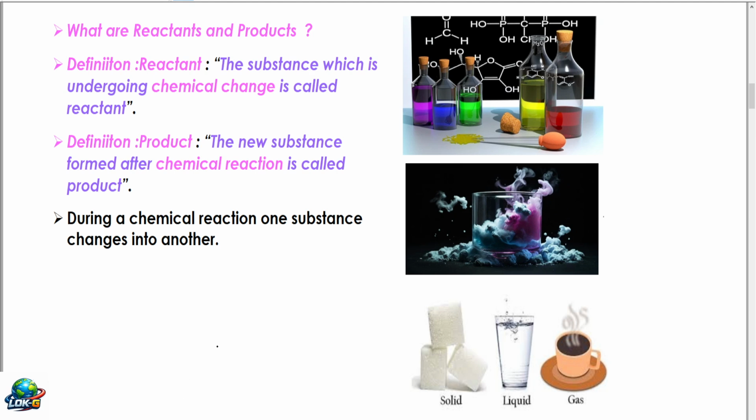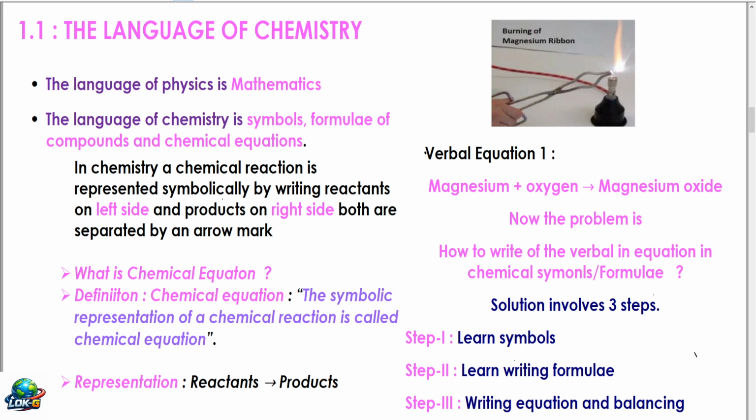The same definition I have written here. The substance which is undergoing chemical change is called the reactant. The new substance formed after the chemical reaction is called the product. During a chemical reaction, one substance changes to another substance. Now I will come to the point of this video.